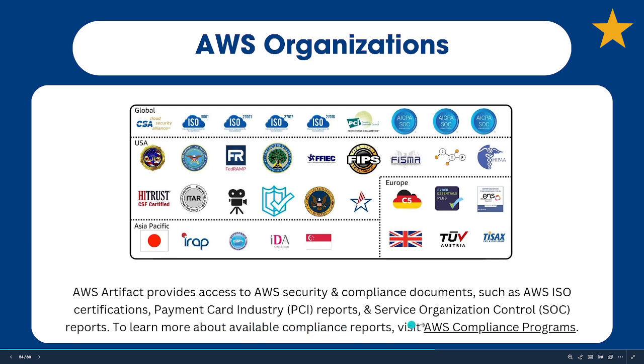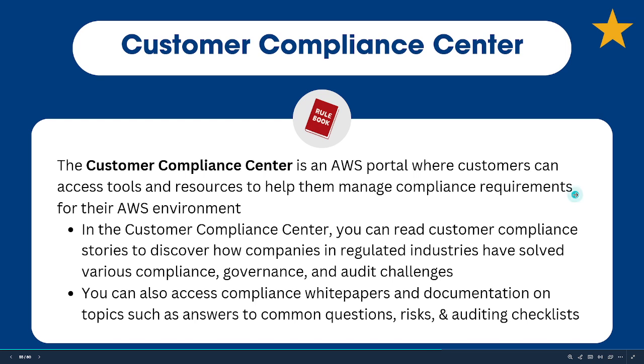If you want to learn more about compliance reports, you can definitely visit this link. Definitely not required. So the Customer Compliance Center. So say you need some extra tools and resources to make sure that you are hitting those compliance requirements. There's an entire center dedicated to that. So you can read compliance stories to discover how other companies in similar industries have solved various compliance, governance, and audit challenges. You can also access compliance white papers. So white papers are basically reports, documentation, guidelines on topics such as answers to common questions, risk in using the AWS cloud, and also auditing checklists that you can use to make sure that you are hitting those rules and requirements.